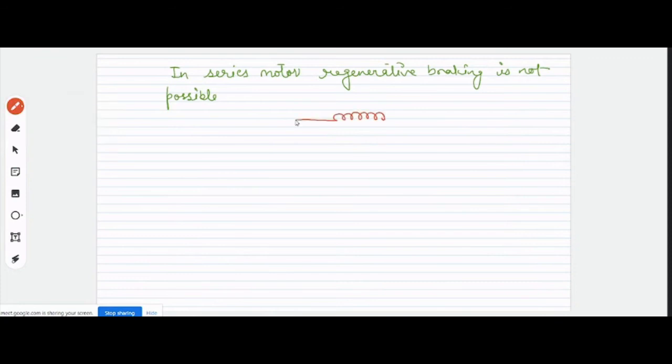Yes, sir. In case of series motor, regenerative braking is not possible. Why? कौन बताएगा इस बात को कि why we cannot have regenerative braking in case of DC series motors?